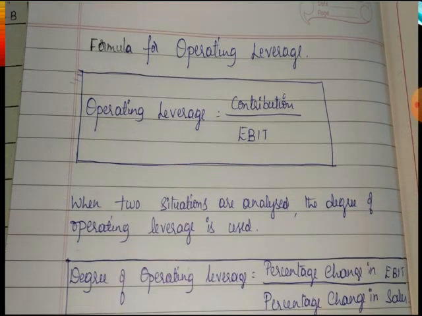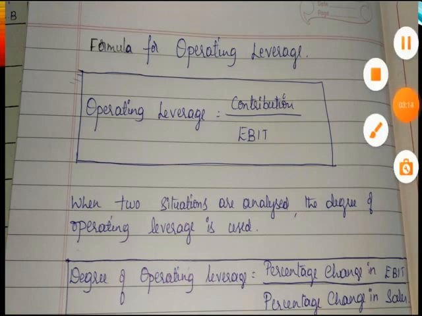This is the formula to calculate operating leverage. Operating leverage equals contribution divided by EBIT. When two situations are analyzed, the formula for the degree of operating leverage is percentage change in EBIT divided by percentage change in sales. So let's move to the practical now.